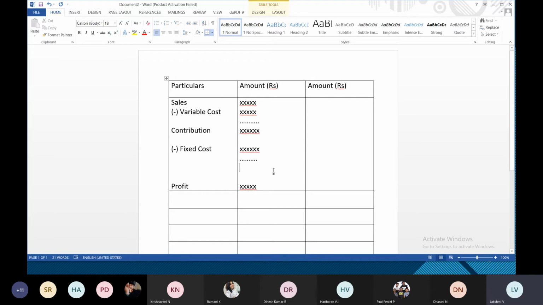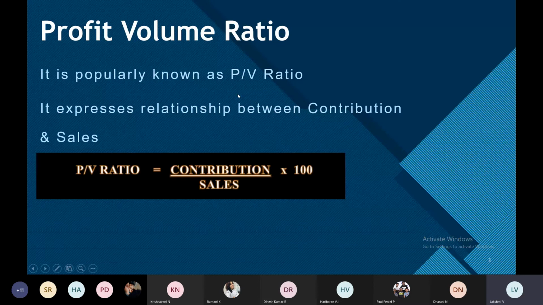Okay, so the maximum questions you can expect here: they might ask you to prepare the profit volume ratio. Volume means the output that you produce. So if you change the volume of output, or your level of activity, what impact do you get on profit? That is known as the profit volume ratio, PV ratio.